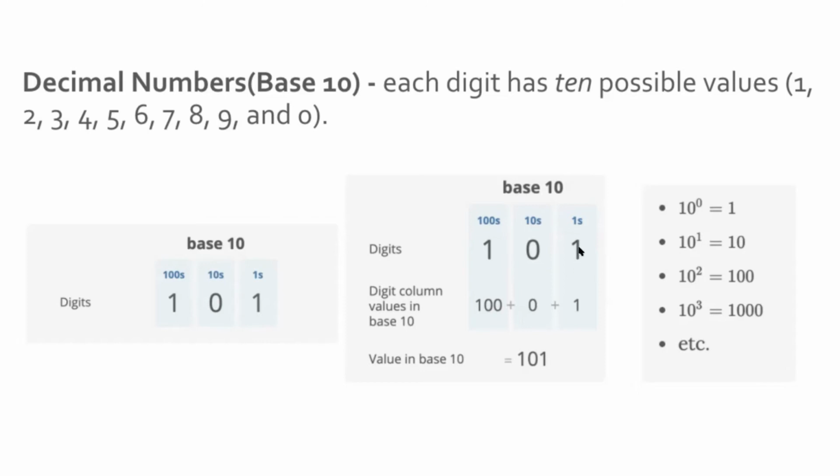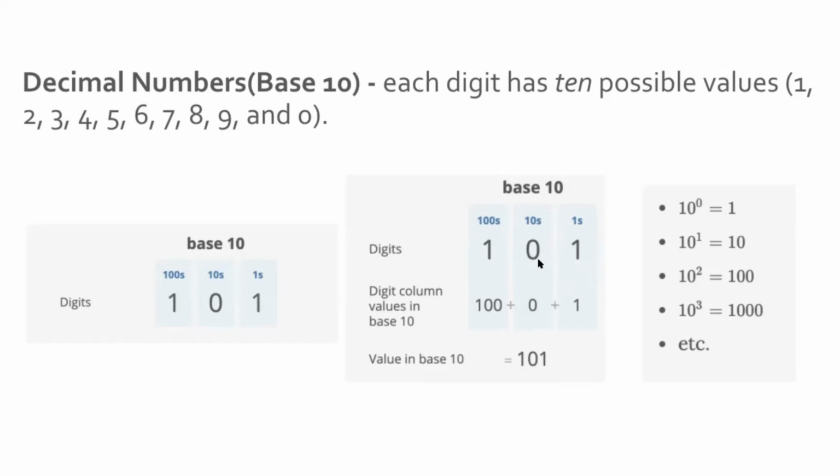Let's start from here. The first place represents 10 to the power 0, and then the powers go 1, and then 2. So 10 to the power 0 is 1. 10 to the power 1, because it's the second place, is 10.